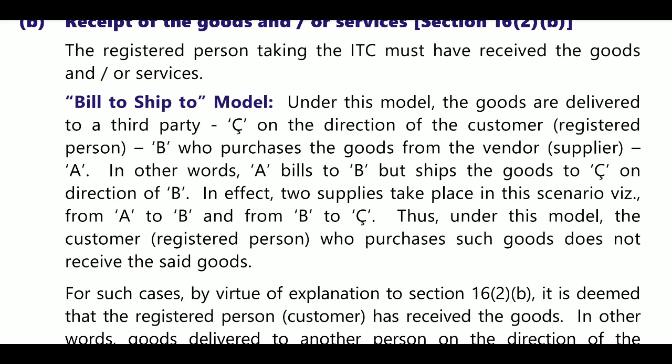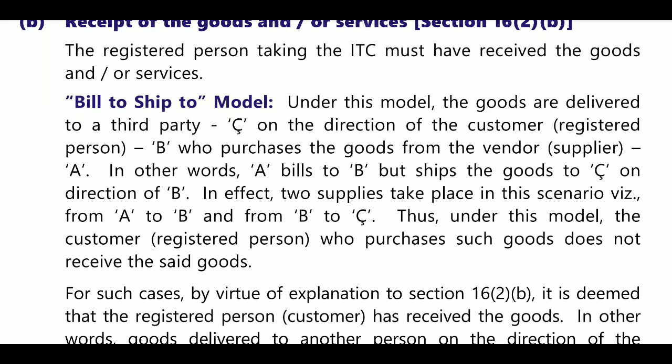Here, under this model, goods are delivered to a third party C at the direction of customer B, who purchased the goods from the vendor A. So the supplier is the vendor, the recipient is B, and the third party is C, who is taking the goods. Next, in effect there are two supplies, and two invoices may be involved.